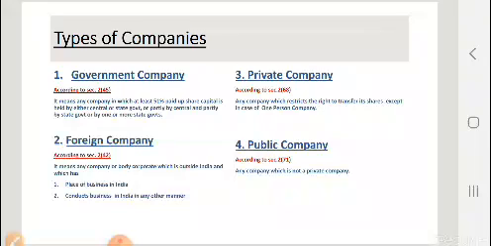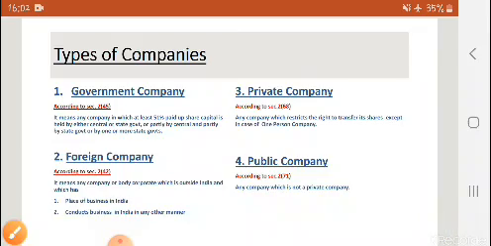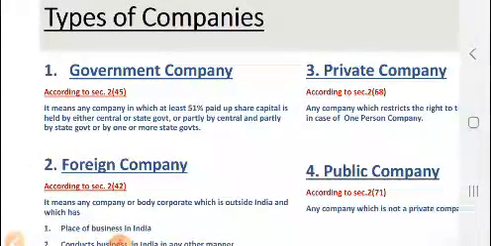We have already studied what is meant by company. Company is one form of organization which came into existence to overcome the difficulties in proprietorship and partnership. Okay, so the company form of organization has various types. So one by one we'll discuss all those types.